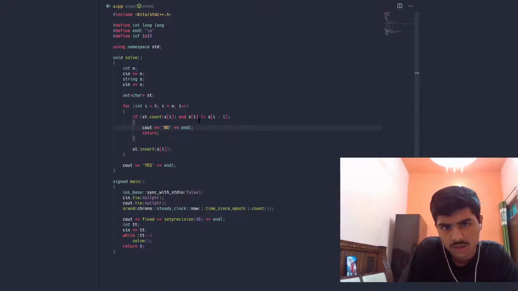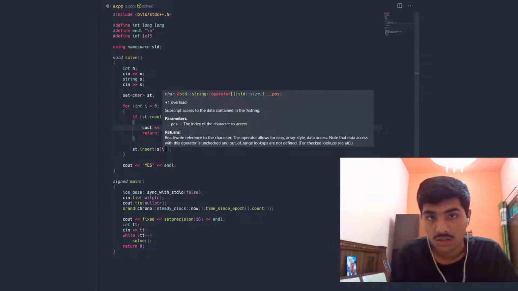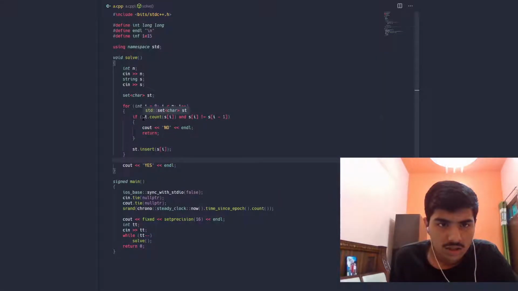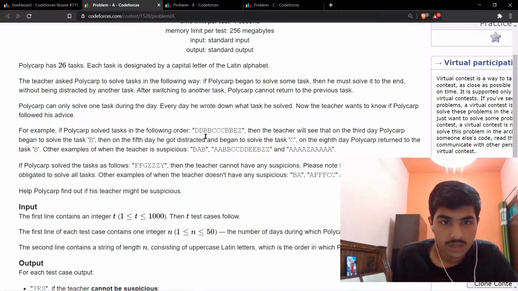And if D is not present in the set, then we don't go inside this if condition, and we just insert D into the set. That means telling the set that D has come. If it came again, then we print no. Okay, and after that we insert D again, and this time the first condition will be true, but the second condition will be false as always, because if they are coming in a single sequence, then we have no problem.